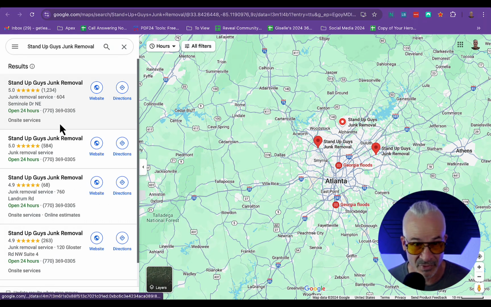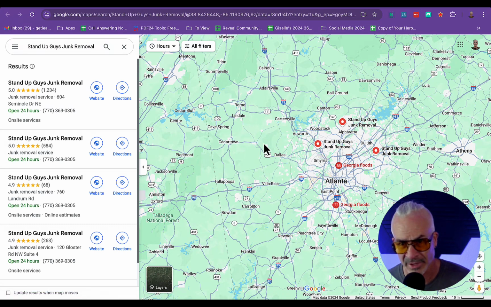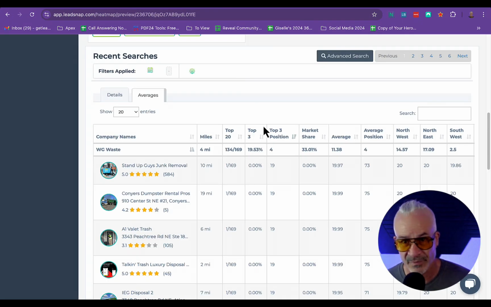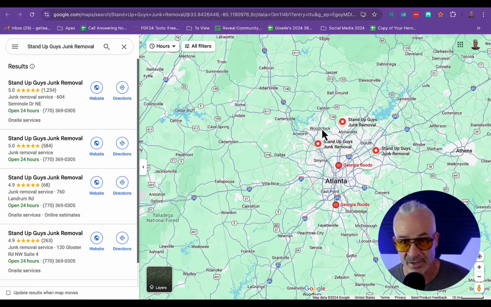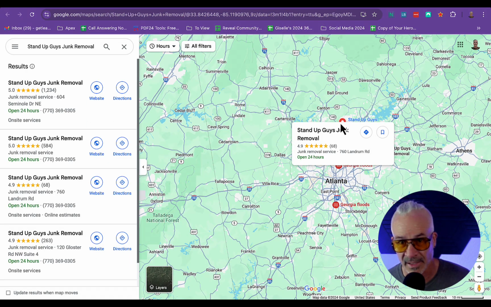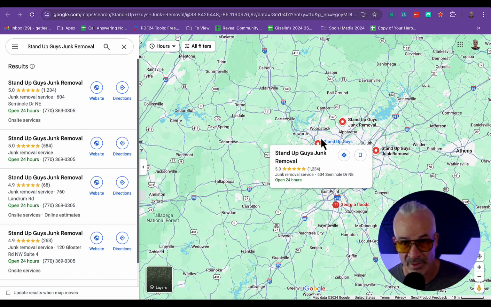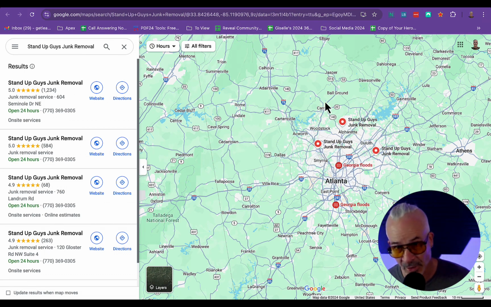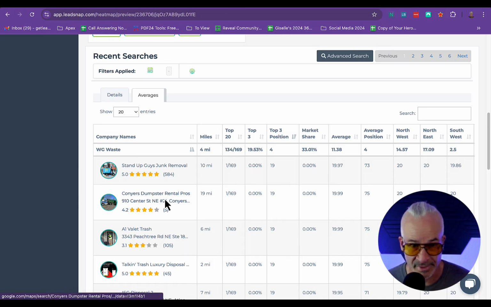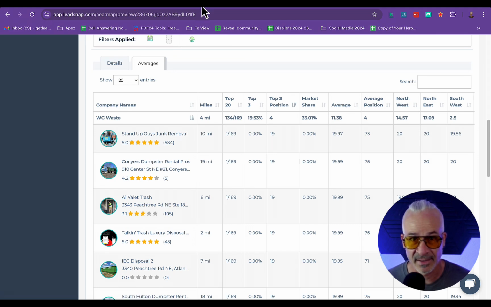And from the number of reviews here, we can see that they probably dominate the city. However, as we can see, and we can run a separate map on any one of these locations, it'd be a little bit misleading because they have multiple listings, meaning if this particular location isn't ranking over here, this location right here probably is. Yeah, that's the one with 1,200 reviews, right? So the stand-up guys are probably ultimately the dominant players in the city. But that being said, as you can see, there's still a ton of opportunity.